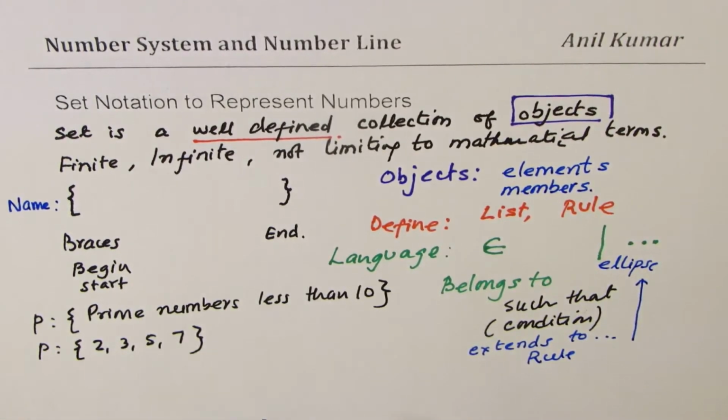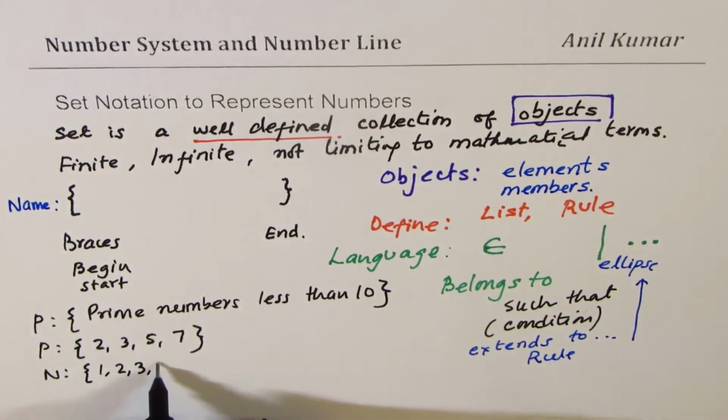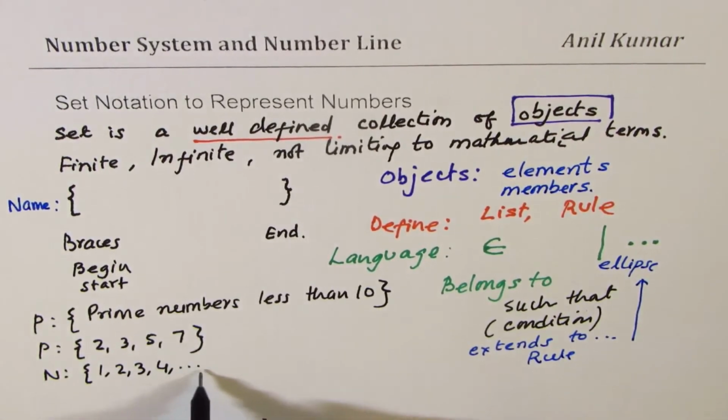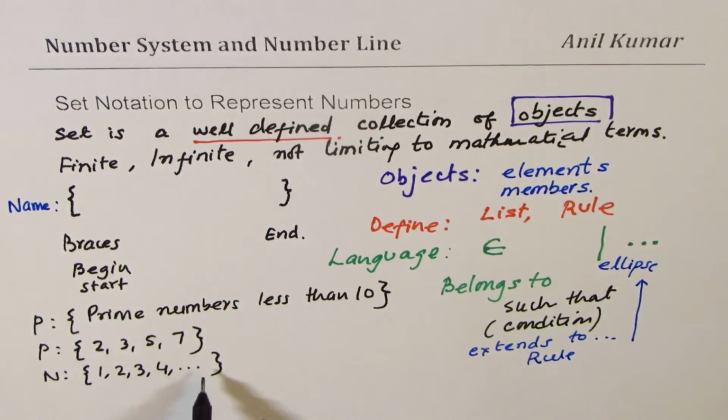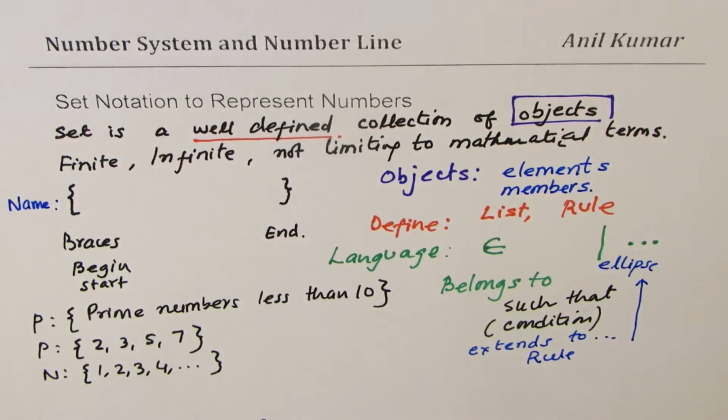We could have the set of natural numbers, which could be represented as 1, 2, 3, 4 and these ellipses. So that becomes an infinite set. Now this goes forever. Well, you could have integers, and let me call that set A. It would normally be a capital letter.